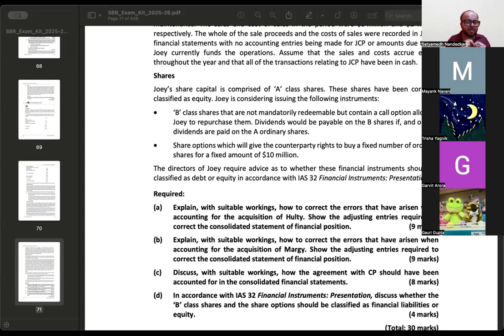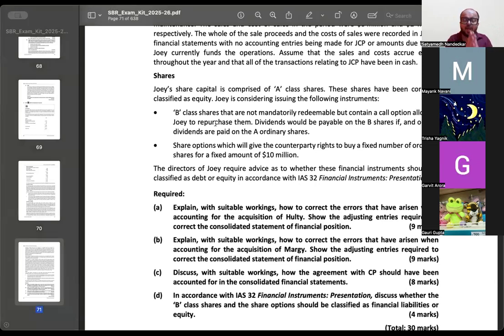See, when you repurchase the shares, you will have to pay cash. Correct? अब if it were a compulsion, ठीक है, अगर यहाँ पे ये word नहीं होता, company has a forward contract which obligates the company to repurchase the shares. अगर obligate to repurchase होता तो that means you will have to compulsorily buy back your own shares and pay cash. In this case, the company has a choice, it has an option.